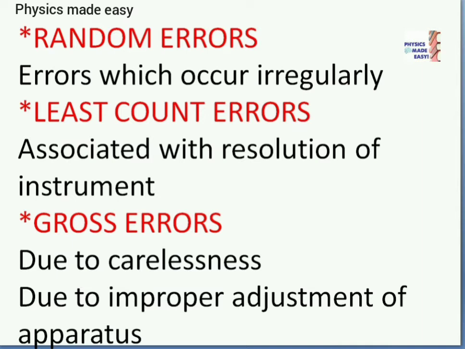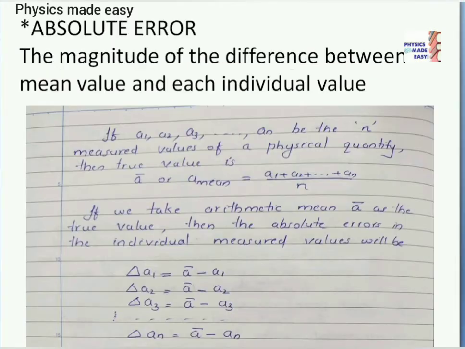Least count errors. The least count error is the error associated with the resolution of the instrument. Then what is least count? Least count is the smallest value that can be measured by the measuring instrument. Okay, the smallest value that we can measure using an instrument is known as least count. Gross errors. These errors occur due to the carelessness of the person, or we can say due to the improper adjustment of the apparatus. Absolute error.